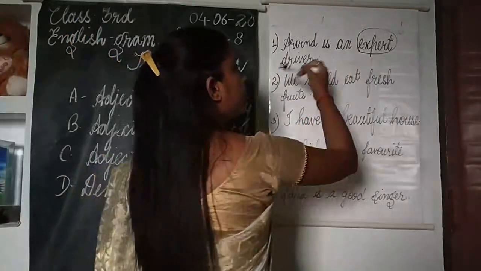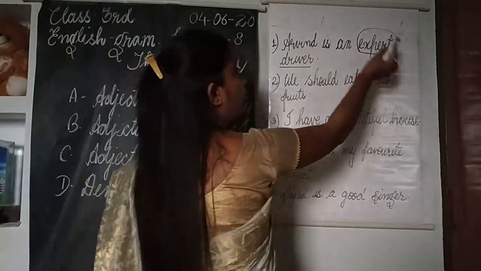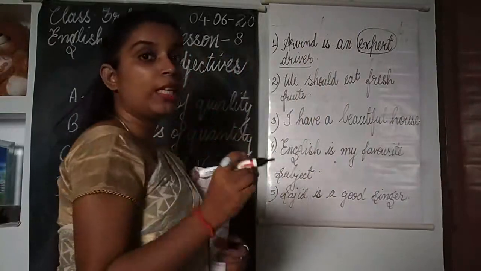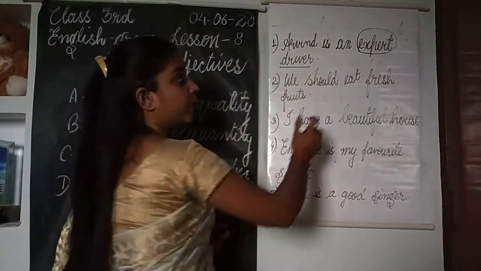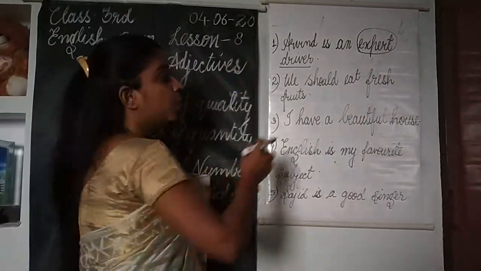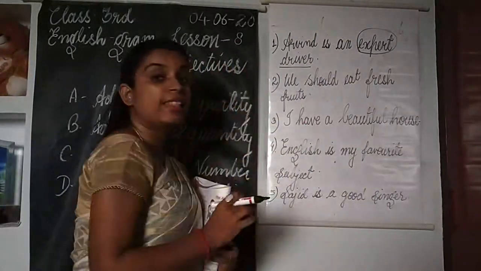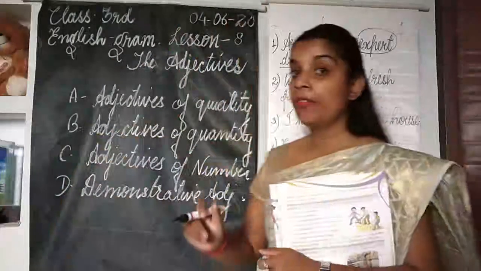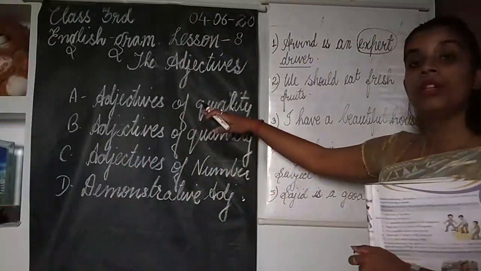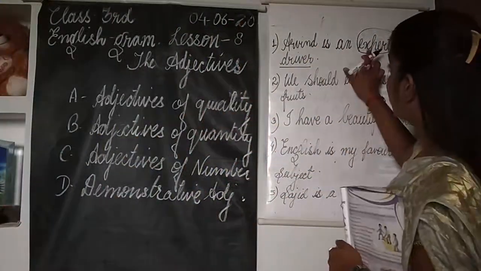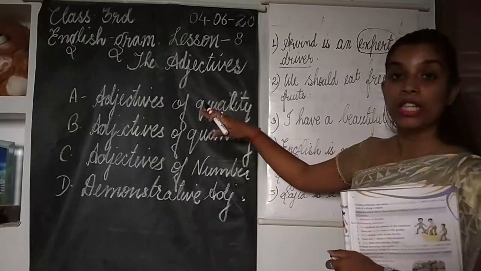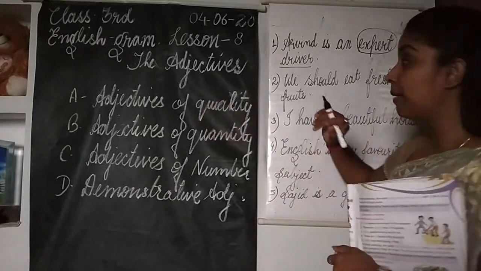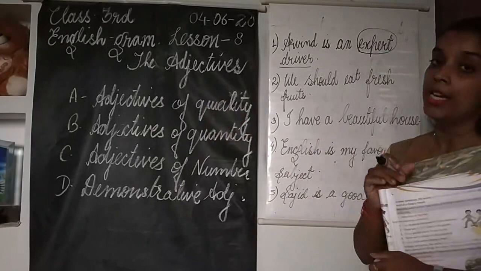It's telling about the quality of the driver. What kind of driver he is? He's an expert driver. So the word expert is an adjective, and what type of adjective? Adjective of quality, because it's telling the quality of the driver.